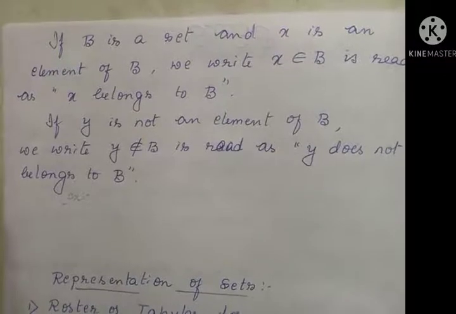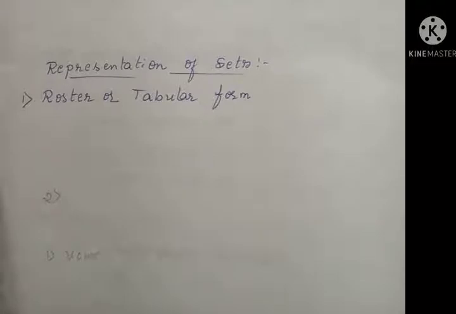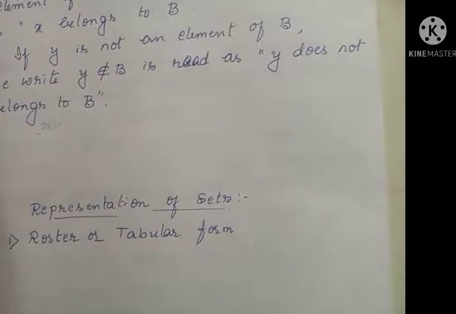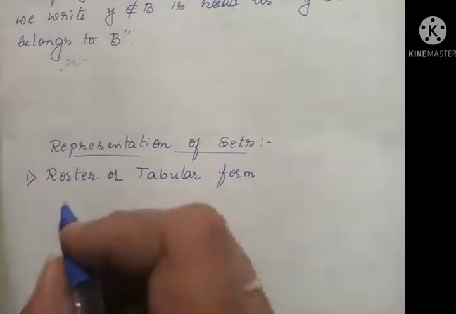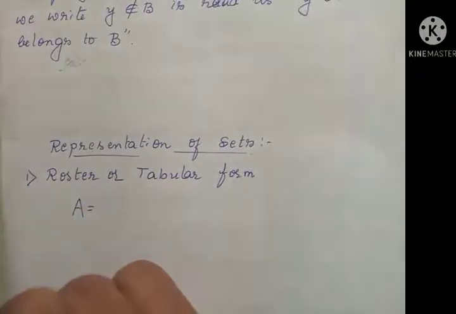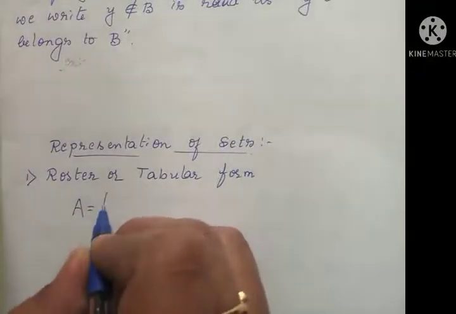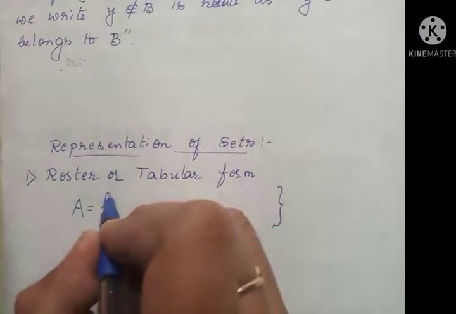Next, representation of sets. How can we represent them? The first form is roster or tabular form. So what do we mean by roster or tabular form? If you want to write any set, I'll name that set as the capital A. Within the flower bracket, we call this the flower bracket, like this.